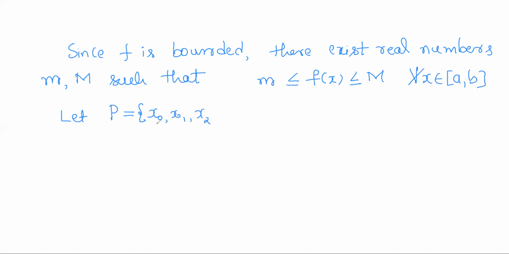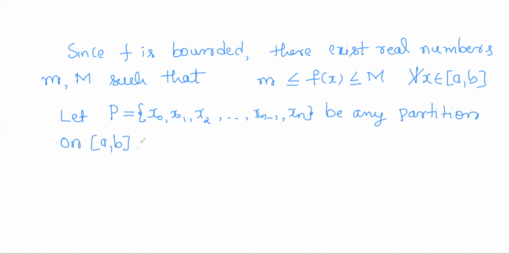So let P equal x0, x1, x2, so on, xn minus 1, xn be any partition of the closed interval a comma b.